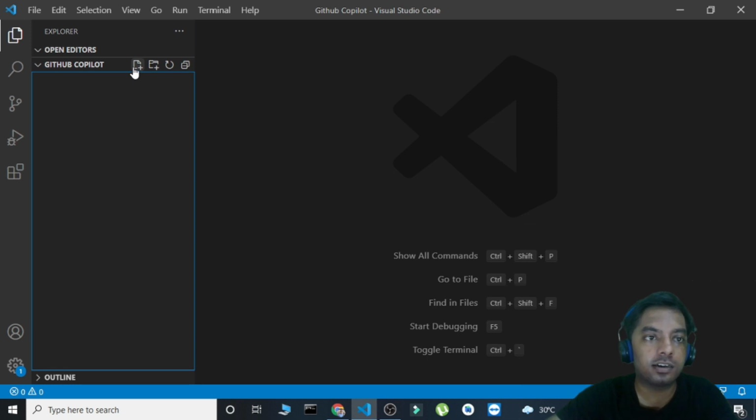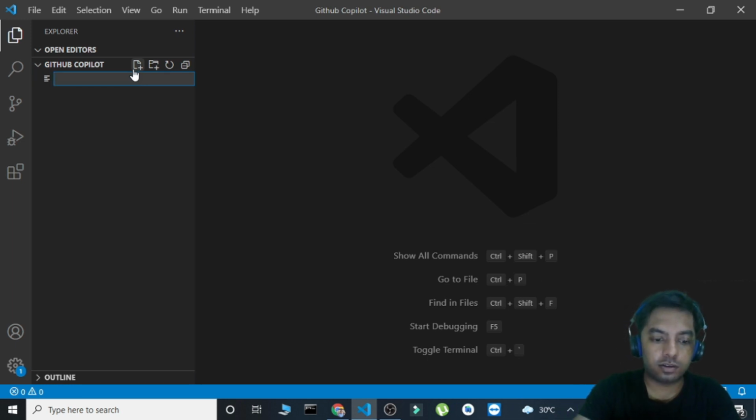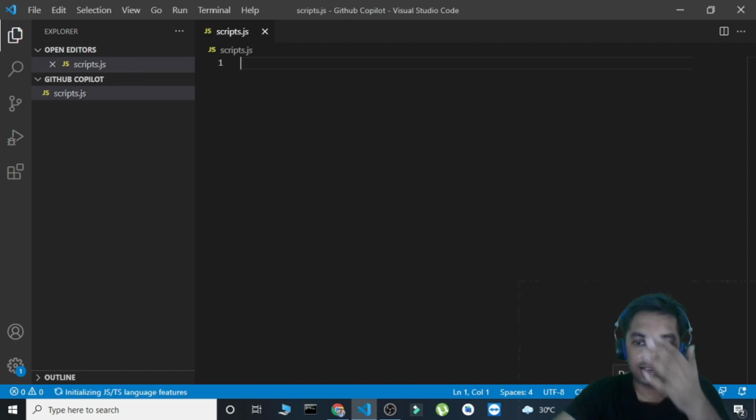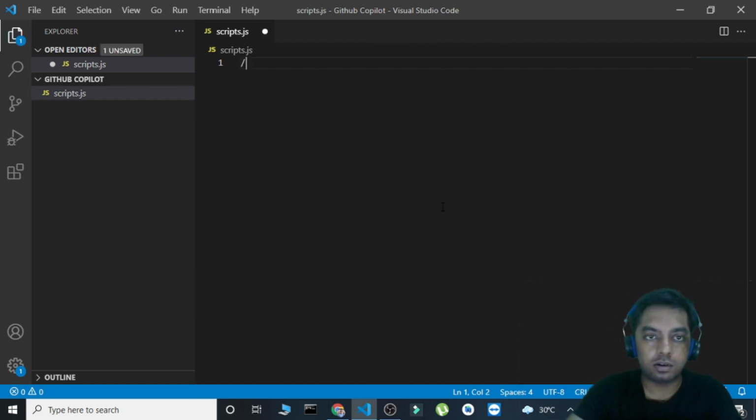So let's create a JavaScript file here, scripts.js, and this is the icon for GitHub Copilot. It says that GitHub Copilot is active, it's working. So let's begin. Let's just start with a simple one. Add two numbers, let's say.